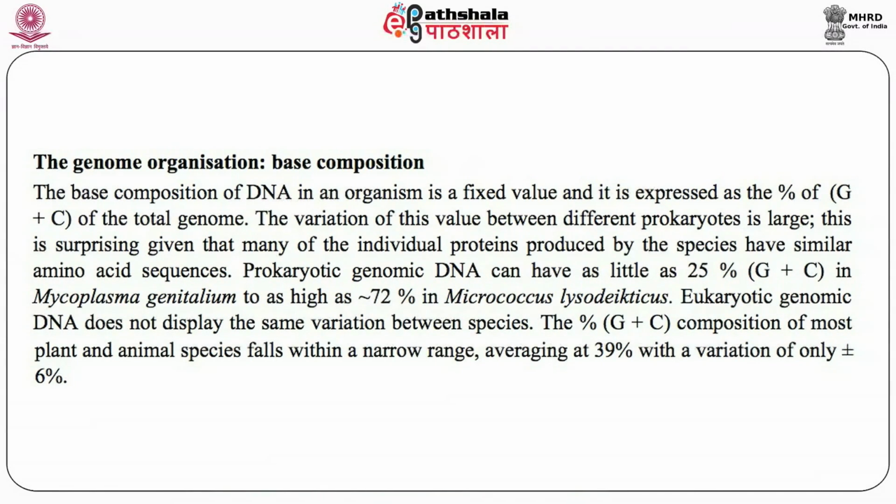The variation of this value between different prokaryotes is large, which is surprising given that the proteins produced by the species have similar amino acid sequences. Prokaryotic genome DNA can have as little as about 25% G plus C in Mycoplasma genitalium, to as much as 72% in Micrococcus. Eukaryotic genome DNA does not display the same variation between species. The G plus C composition of most plant and animal species falls in a pretty narrow range, averaging about 39 to 40%, with a variation of about 6 to 7%.